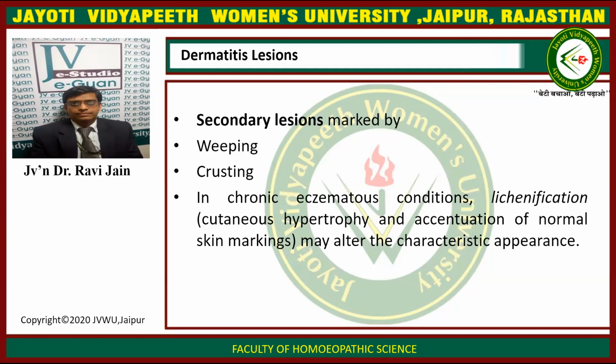We will have secondary lesions. The secondary lesions are marked by weeping and crusting. In chronic eczematous conditions, there will be lichenification, that is cutaneous hypertrophy, and accentuation of the normal skin markings. These may alter the characteristic appearances.